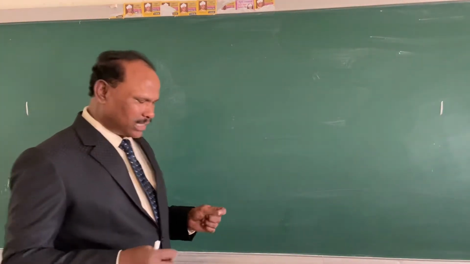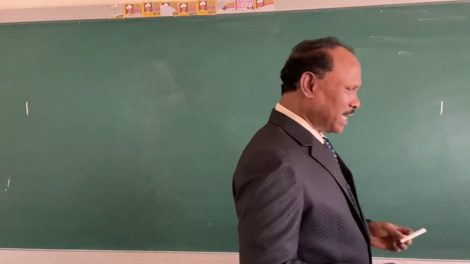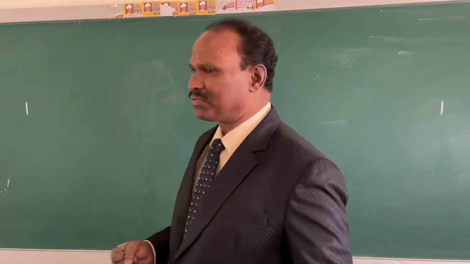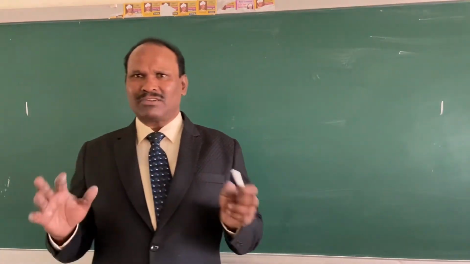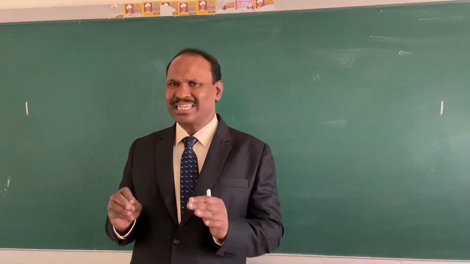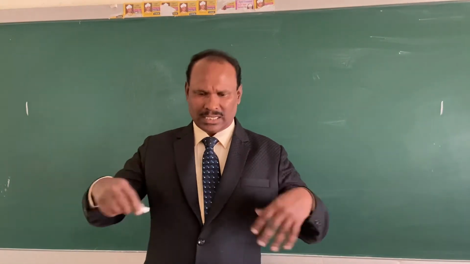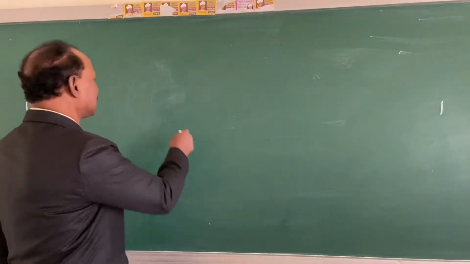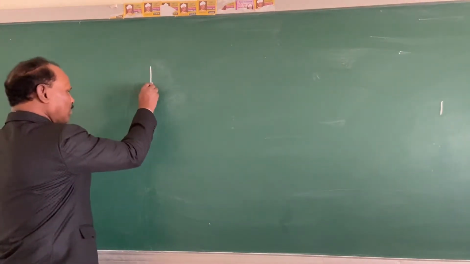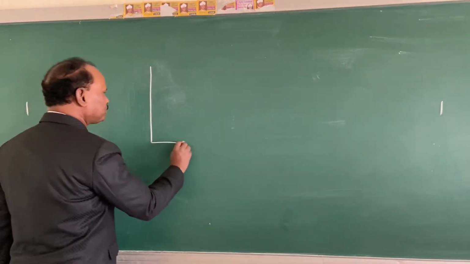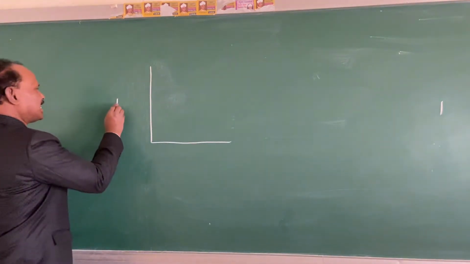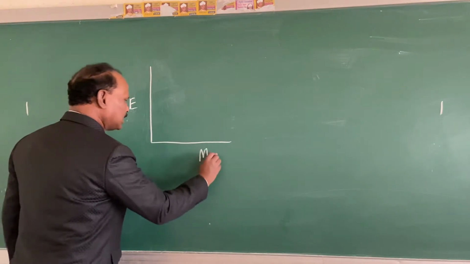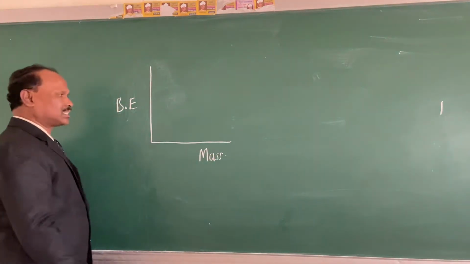So in the examination, if it is asked, explain how binding energy is related to the stability of the elements, then whatever I have explained, you have to write in the form of taking the graph also, right? So today I will show the rough graph like this. You have to plot a graph of binding energy along the y-axis and atomic masses along the x-axis, right?